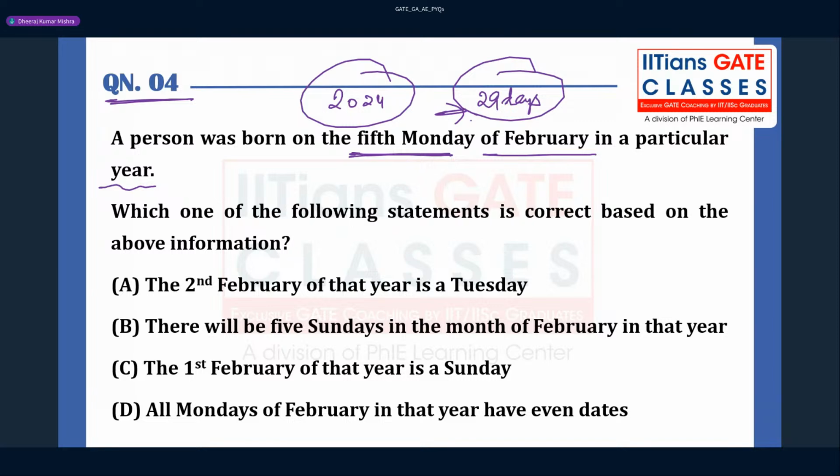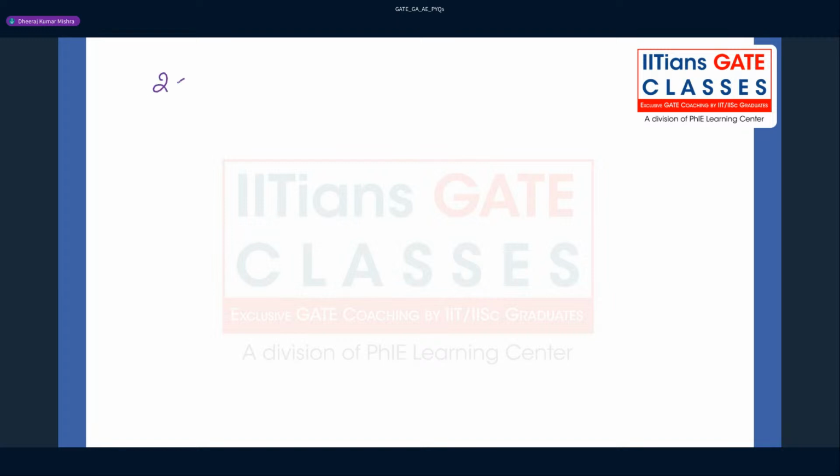Suppose your birthday is on 29th. You will never get it, only after 4 years you have to celebrate the birthday. So a person was born on a fifth Monday of February, you can say on 29th only, in the particular year. Which of the following statements is correct based on the above information? So you see, the second February of that year is Tuesday. There can be two situations: 28 days in February and 29 days in February.